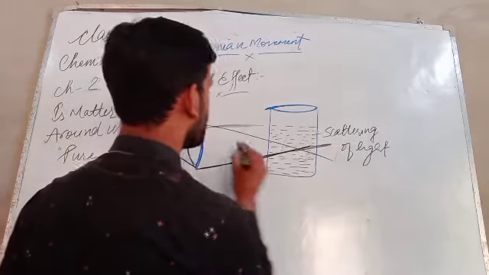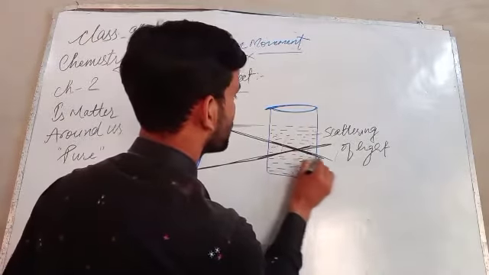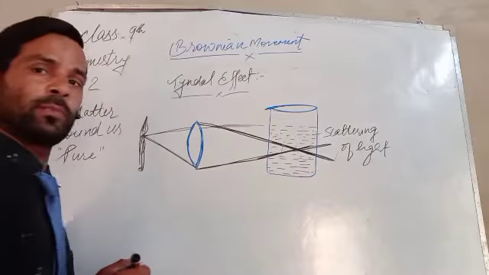So this pathway remains there, or scattering of light takes place through this pathway.